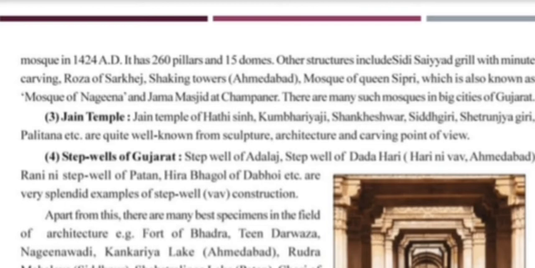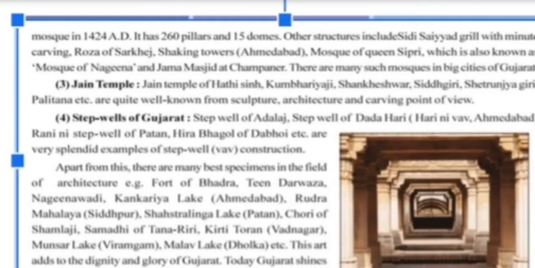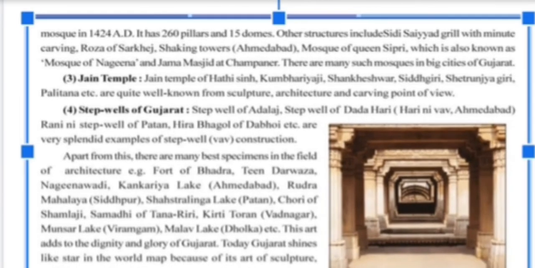Other structures include Siddhi Sayyad ni Jali, which has very minute carving, Rauza of Sarkhej, that is a mosque, Shaking Minarets, Mosque of Rani Sipri, which is also known as the Mosque of Nagina. Next, Jama Masjid, which is at Champaner. So these are certain mosques in Gujarat.